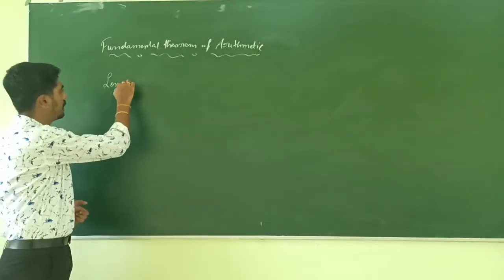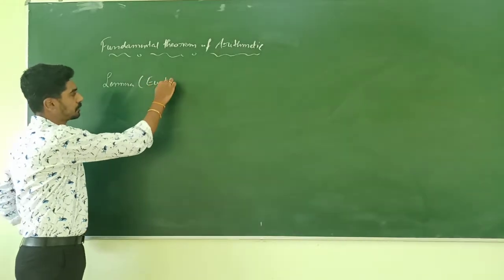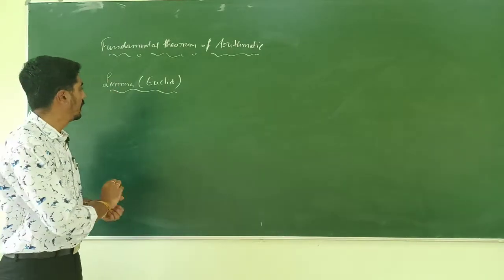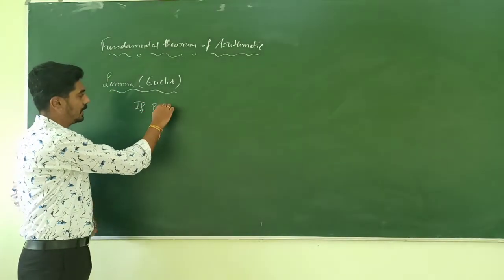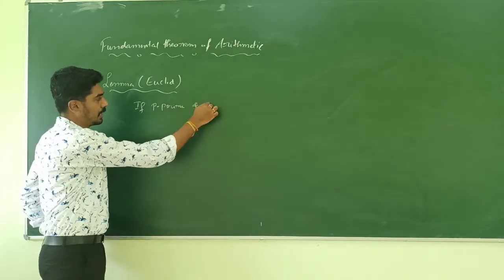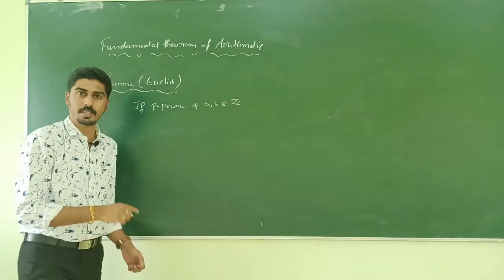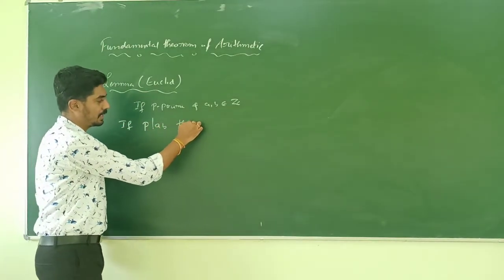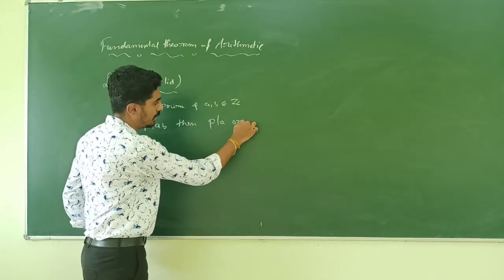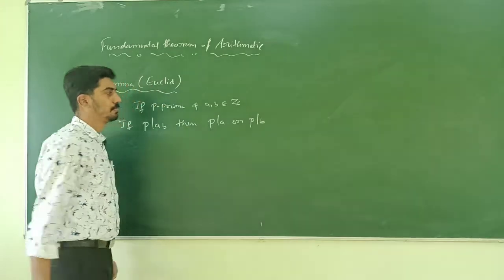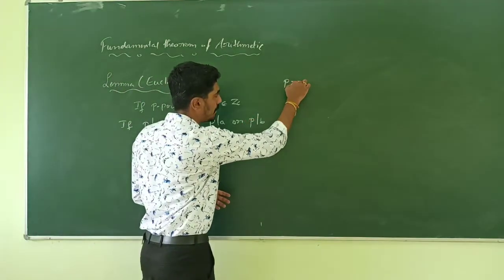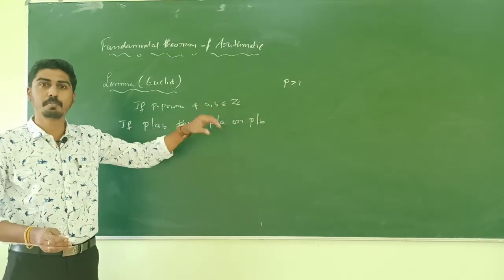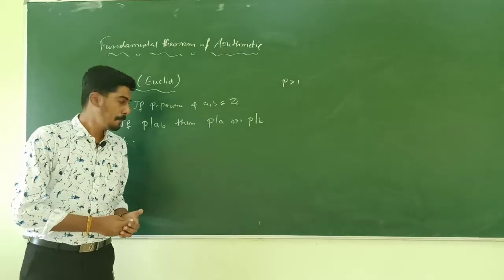First, we shall prove a lemma by Euclid, also known as Euclid's lemma. If P is a prime number, and A and B are any two integers, and if P divides AB, then P divides A or P divides B. An integer P greater than 1 is said to be a prime number if the only divisors of P are 1 and P itself. How do you prove this lemma?